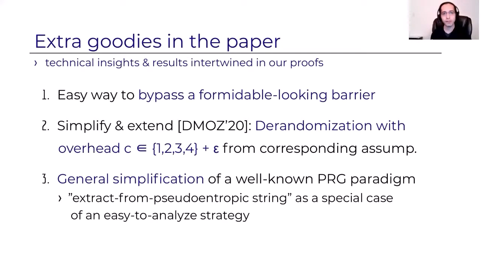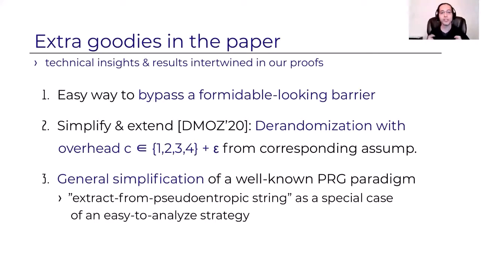And let me just mention a few extra goodies in the paper before we move on to the techniques. We show an easy, high-level way to bypass something that was thought of as a barrier, and it looked very formidable, but it actually can be bypassed using a high-level insight. And we show how to simplify and extend the original work of Doron et al. to get basically the derandomization with any overhead that you want, like 1, 2, 3, 4 plus epsilon from a corresponding assumption. So this means that superfast derandomization is robust. You play a little with the assumption and you get what you pay for in the conclusion.